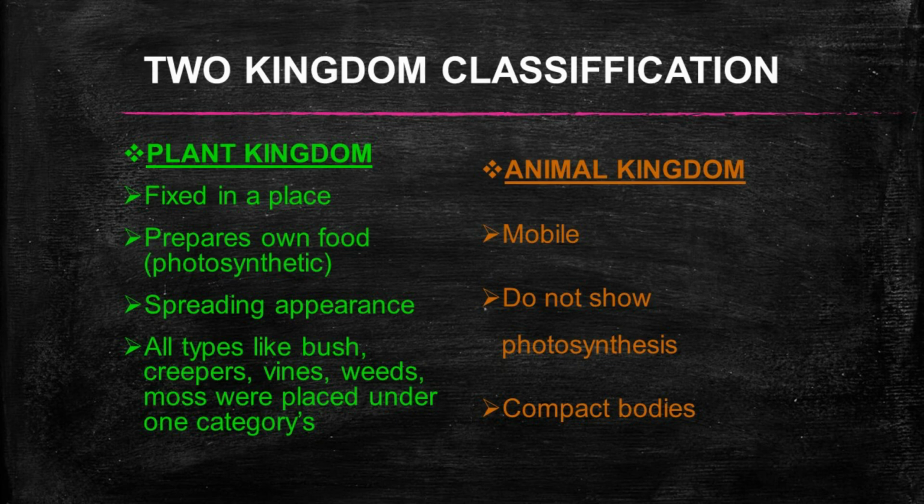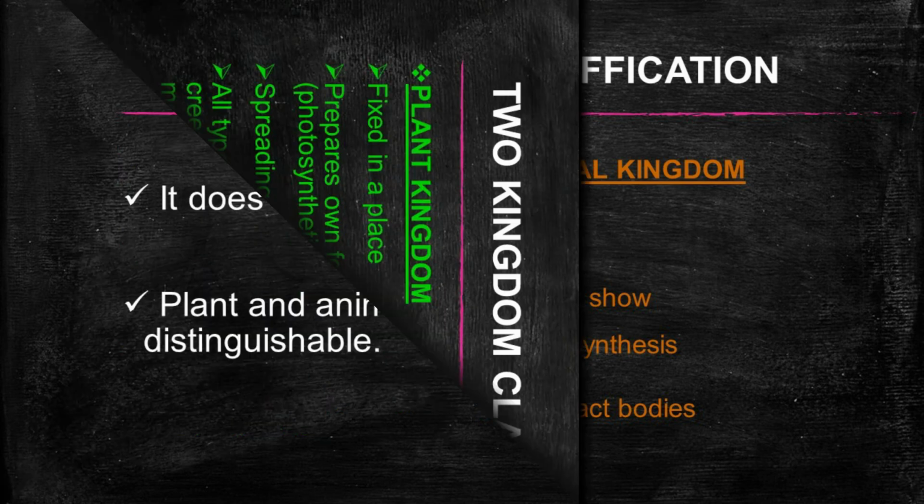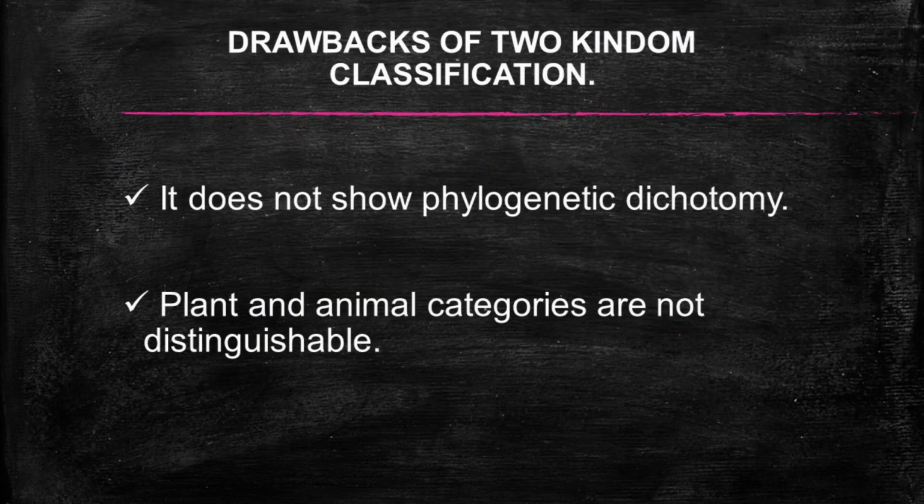So, to put it in another way, how would you classify microorganisms? Fungus growing on bread, mushroom, or growths found on rotten wood and damp places. And since microscopes were discovered by then, how would you distinguish between unicellular organisms and multicellular organisms? These things were not fitting with respect to two kingdom classification.